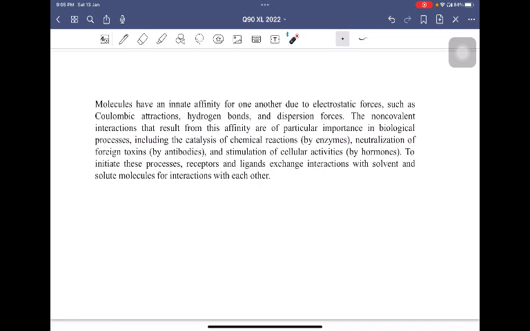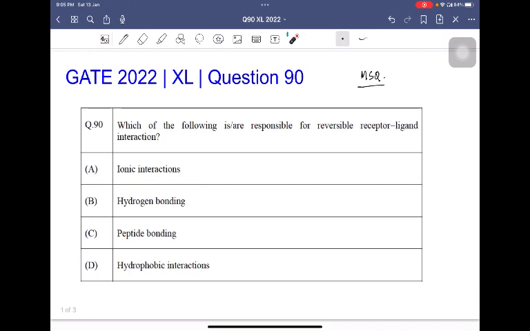And to initiate all these processes, receptors and ligands exchange interactions with solvent and solute molecules for interactions with each other. So the receptors and ligands also interact with the solvents. They have to exchange these interactions with the solvent and the solute to interact with each other. So therefore, these non-covalent interactions can be ionic interactions, hydrogen bonding, and also hydrophobic interactions.